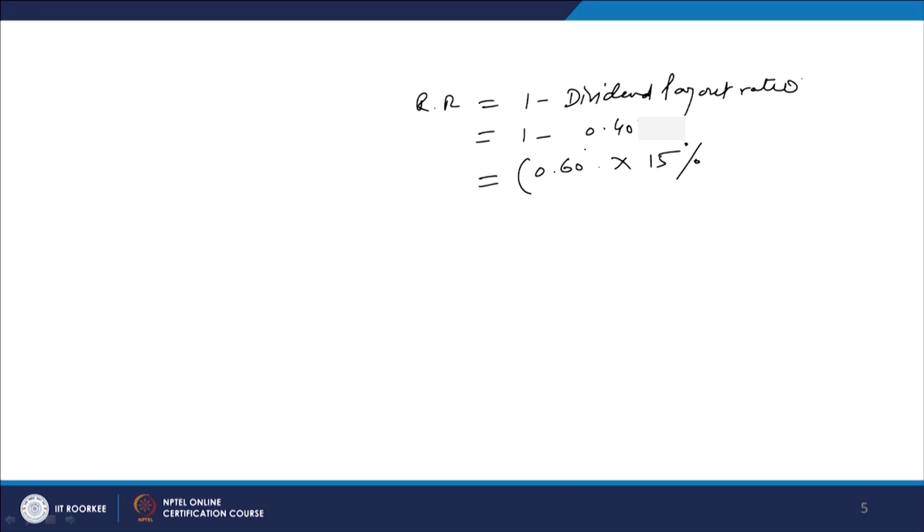So, it is 0.6 into 15%, and G will be 9% here.